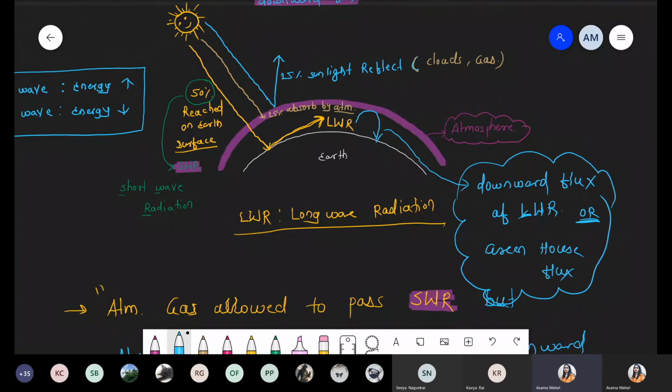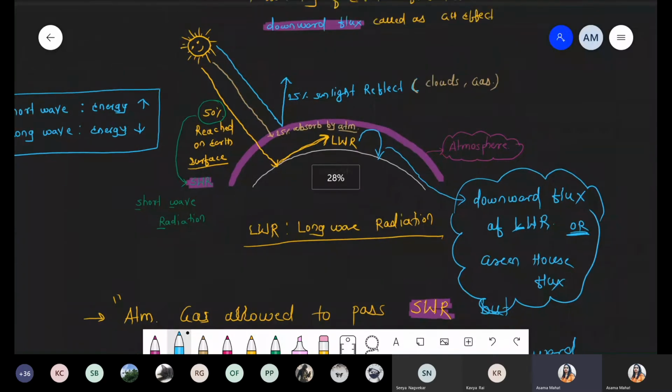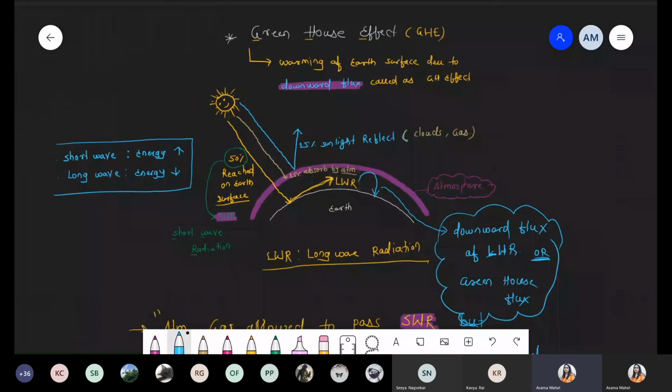When any energy comes from the sunlight, it is present as shortwave radiation. When that shortwave radiation strikes the Earth's surface, it is converted into long wave radiation. Long wave means more wavelength but less energy, so it can't cross the atmospheric layer and comes in the downward direction. So that downward long wave radiation is called the downward flux of long wave radiation, also called the greenhouse flux. And what is the main function of the greenhouse flux? As we are writing on the first line, the greenhouse flux gives the warming effect on Earth's surface.